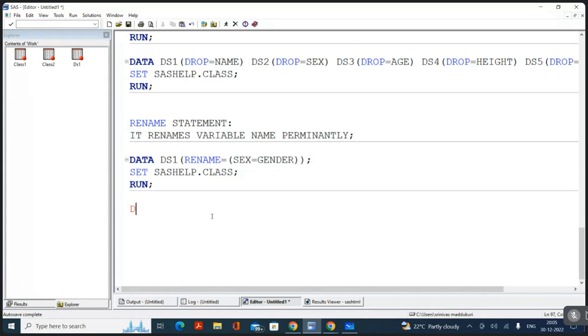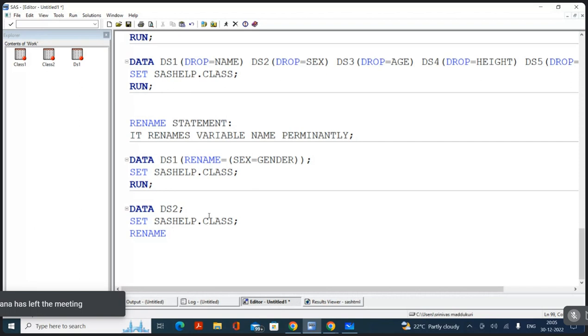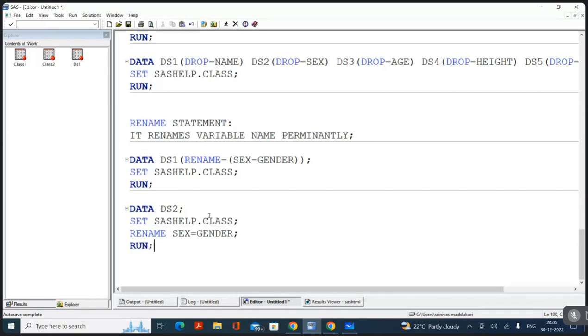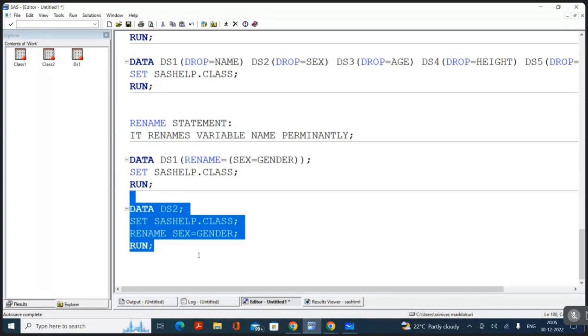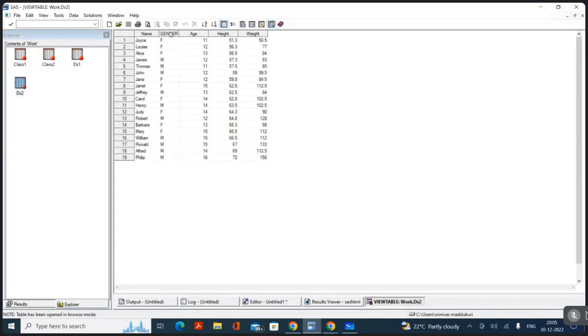How to write the rename statement? Data, I'm creating a DS2 dataset from sashelp.class. Now, the rename statement is very simple. Rename, simply space, old name is equal to new name. Old name sex is equal to new name gender, semicolon. Now select the program, execute the program. Now can you see, in DS2 also, sex has been renamed as gender.